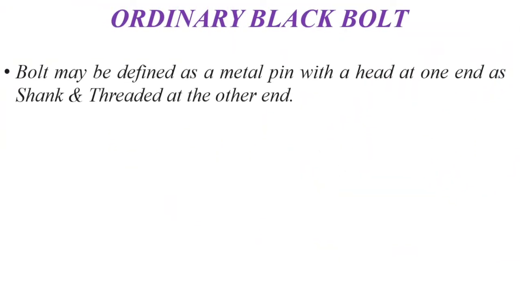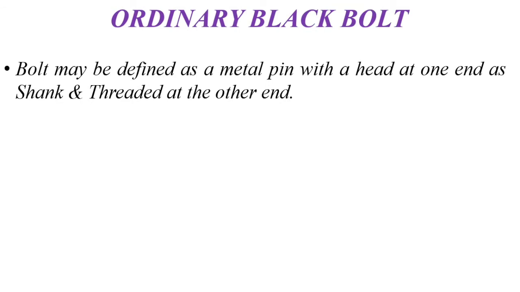So ordinary black bolt is generally used to connect two different plates or more than two plates in any types of connection, and bolt may be defined as the metal pin with a head at one end, a shank area, and threaded at the other end, which is known as thread part, and it is connected with the help of the nut. So we can say that the ordinary black bolt is similar to the bolt and nut combination.